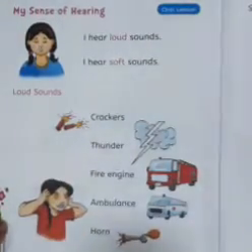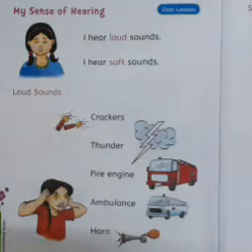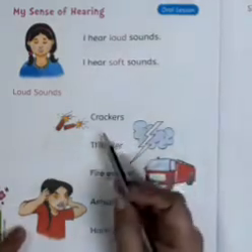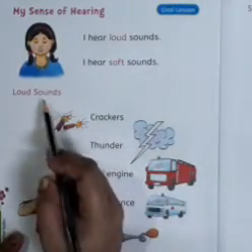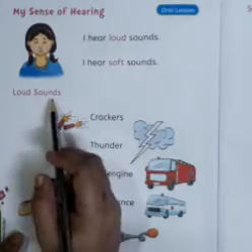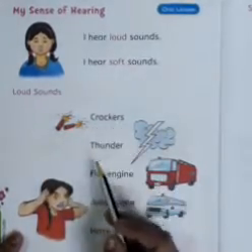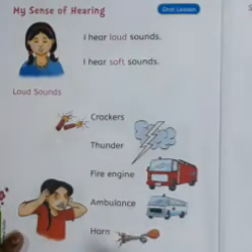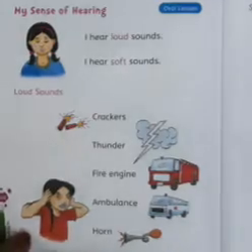These are all very loud sounds. They pollute the environment and we don't like to hear such sounds, isn't it? We don't like to hear very loud sounds. Loud sounds are sounds of crackers, thunder, fire engine, ambulance and horn sounds. Okay, children.